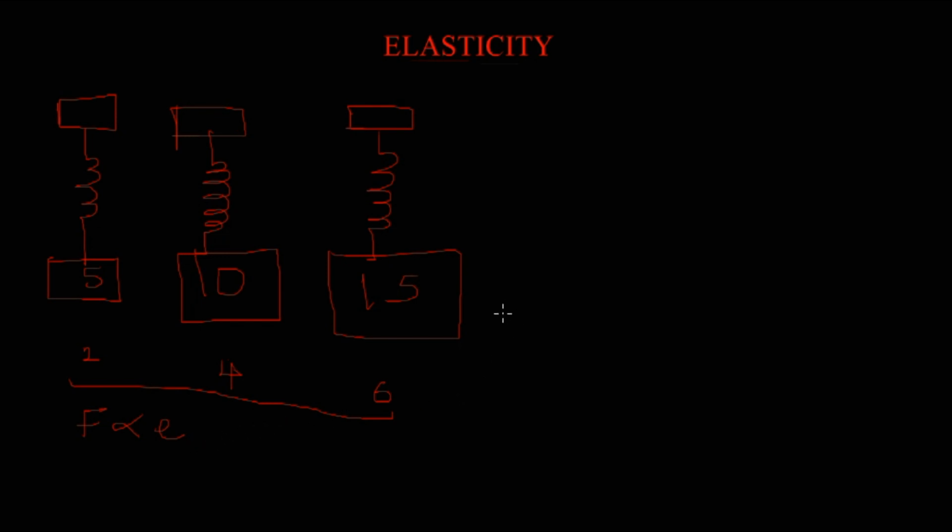If you continue to exert a heavy load on the material, it will get to a point where the load will be greater than what the material can bear. As a result, the extension produced will no longer be proportional to the applied load. This point is called the limit of proportionality. In other words, the limit of proportionality is the point after which there will no longer be proportionality between the stress and the strain. Let's talk about the stress strain curve. I will explain all of this in it.